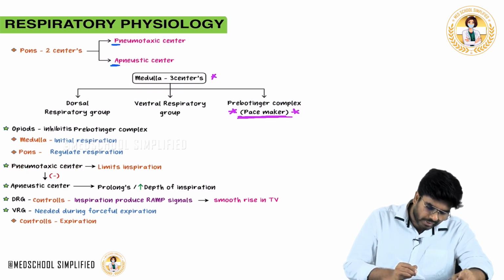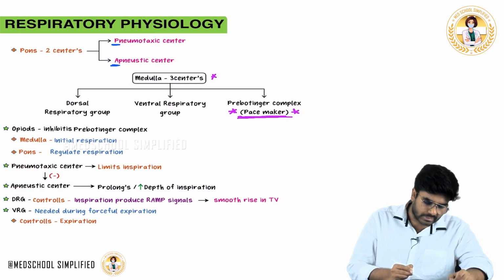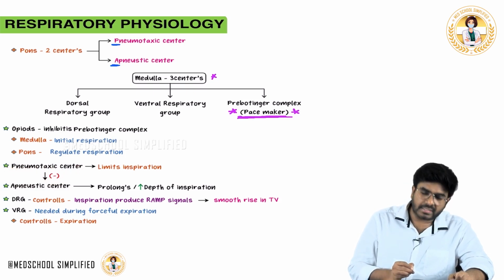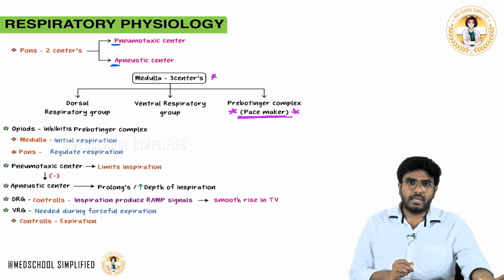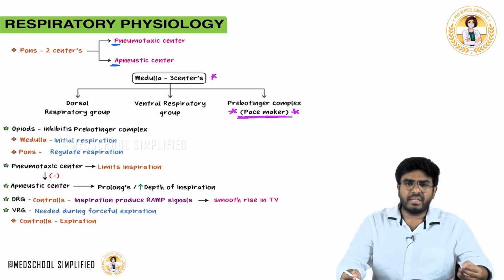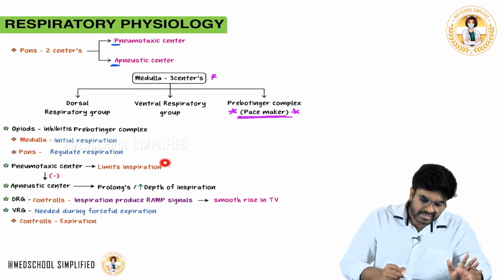Now let's talk about the pontine centers. What are the two pontine centers? Pneumotaxic center and apneustic center. Remember, pneumotaxic center, PA, always inhibits the apneustic center. Now what is the function of the pneumotaxic center? Pneumotaxic center limits inspiration. For example, whenever you have enough air in your lungs, do you need further inspiration? No, you need to stop the inspiration. So who stops that? Pneumotaxic center limits inspiration.